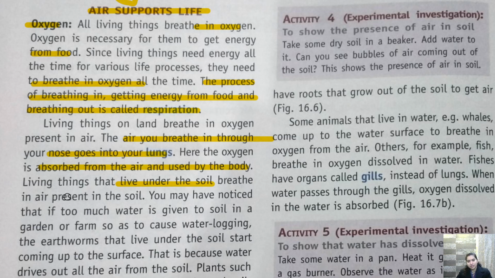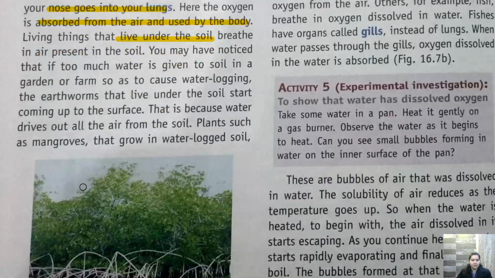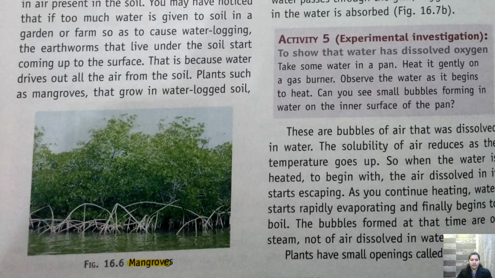certain plants where there is a lot of water present, their roots come out to breathe. Okay, like for example here, mangrove plant. So this is a mangrove plant that generally grows in the place where there is waterlogging, बहुत ज्यादा पानी होता है, वहां पे ये पेड़ ग्रो करते हैं.